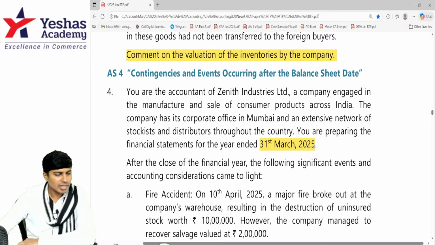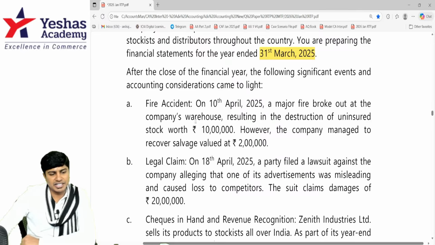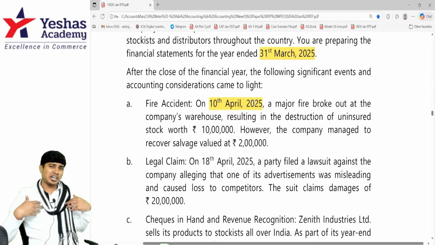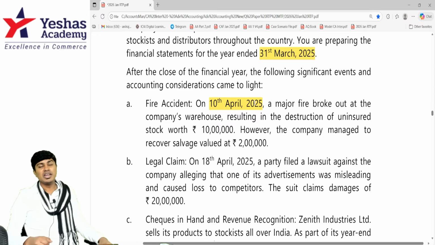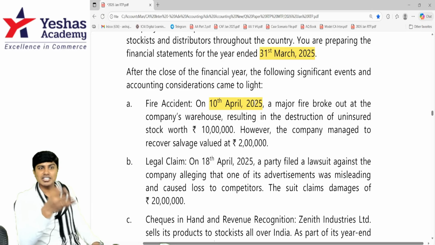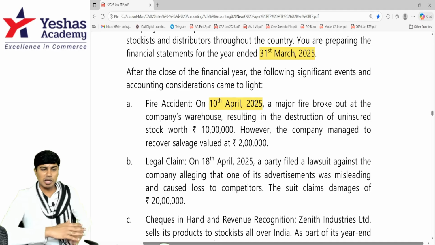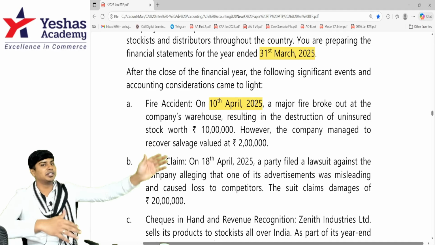Let's proceed. What happened? Fire accident. When did it happen? 10th April. See, our year is ending on 31st March, and fire is breaking out on 10th April. I don't know on 31st March that the fire will break out. If I knew, I would put water before the fire catches. Because I don't know, there is no condition existing on the balance sheet date. You cannot make provision for a loss from a fire that will happen in the future.